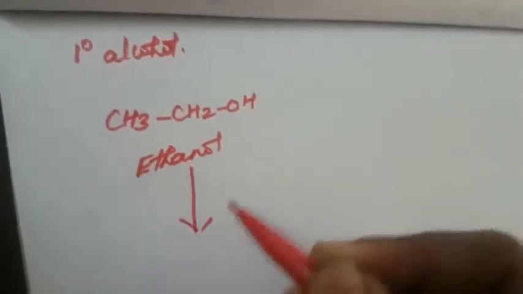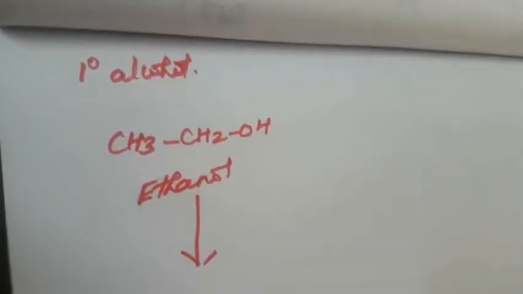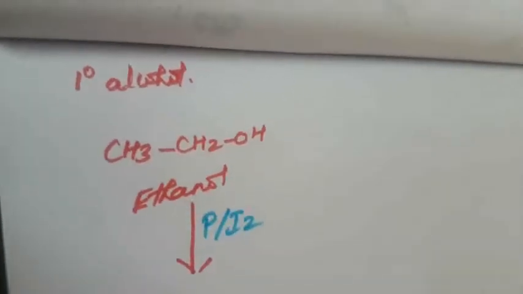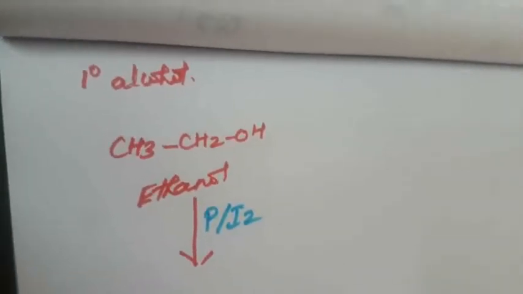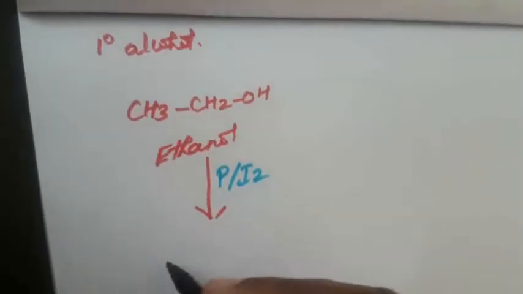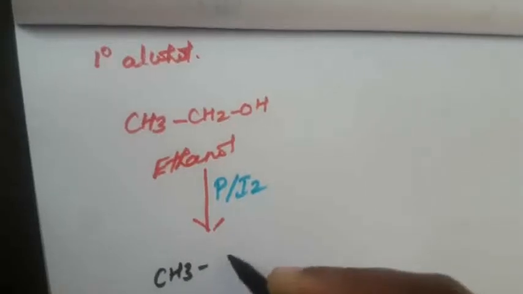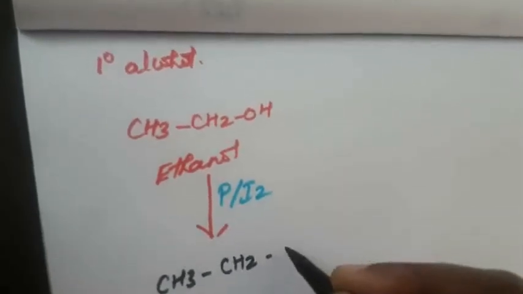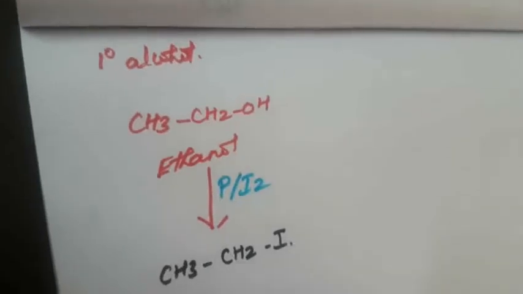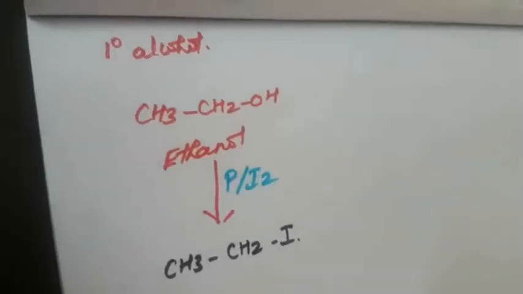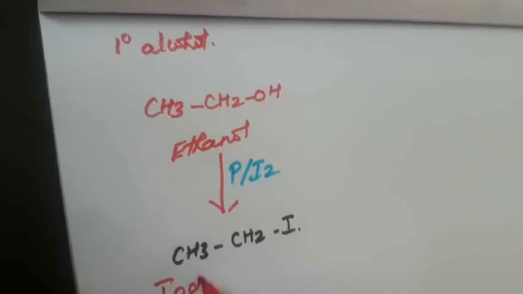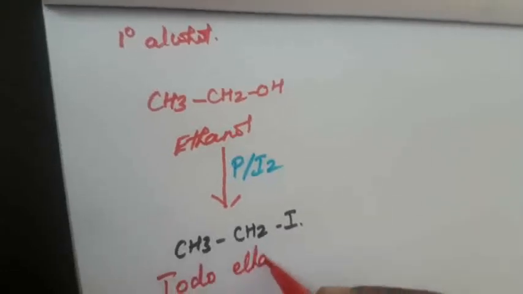Now it reacts with phosphorus plus iodine. So what compound will be formed? CH3CH2I. What is the compound name? Iodoethane. This is iodine, 2 carbons are there, iodoethane.